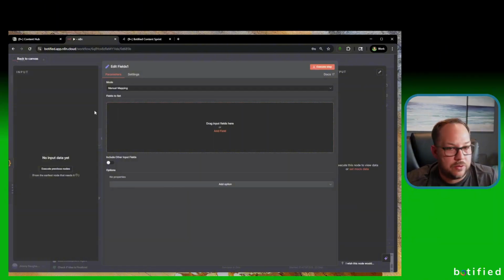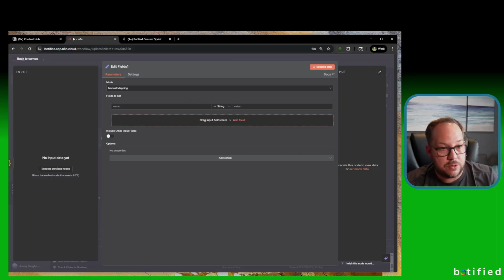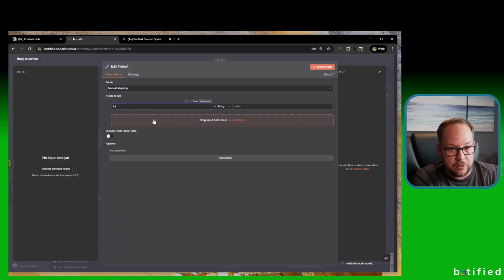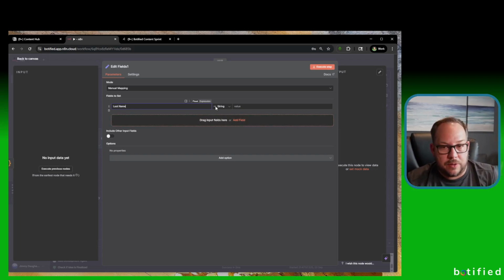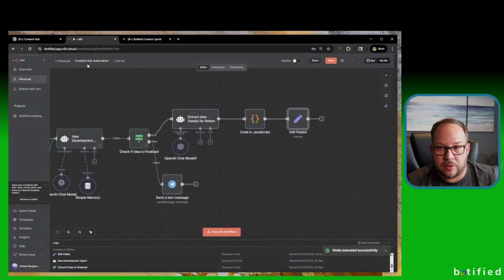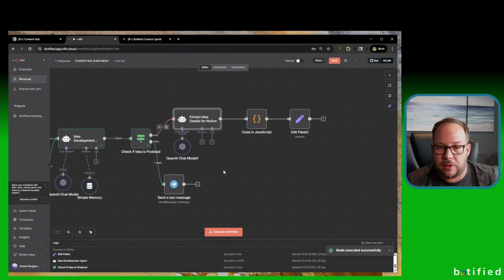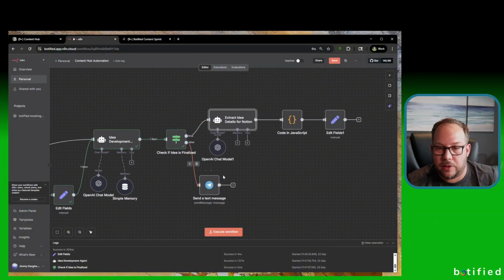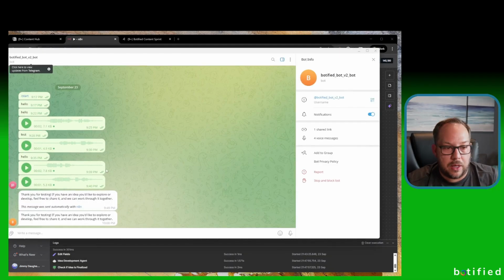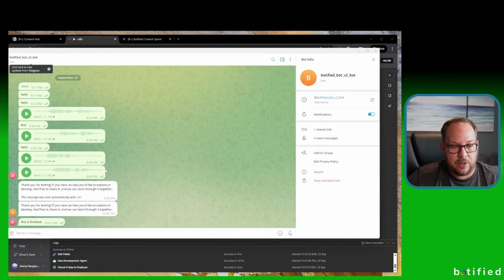Basically this is the one that's going to give us the last name. This is going to be used to set the owner in Notion. So here we're going to call this one last name. The value is going to be a string, and, let's see, I may need to execute some nodes here. Oh, you know what? We never said it was finalized technically. So it's still going down this path, which is why it's not coming up here. So let's come over here and say this is Finalize. Let's see if this will actually work.